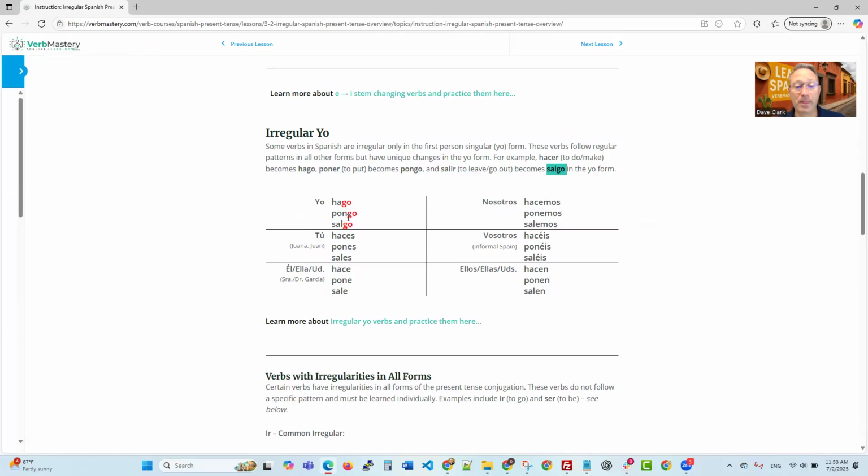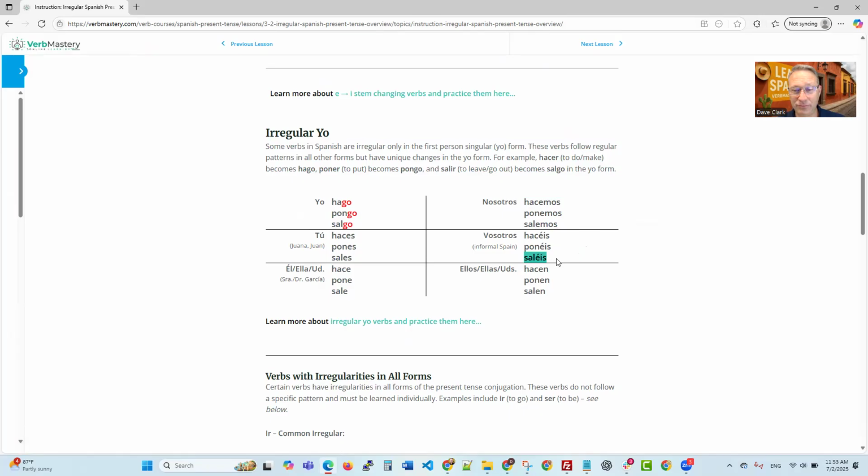It's hago, pongo, salgo, and then tú, there's no go, right? So these are all regular then. Haces, pones, sales, and él, ella, usted is hace, pone, sale. Nosotros hacemos, ponemos, salemos, oh, actually there's a little typo there. It should be salimos. Good catch that we saw that. Vosotros is hacéis, ponéis, salís.